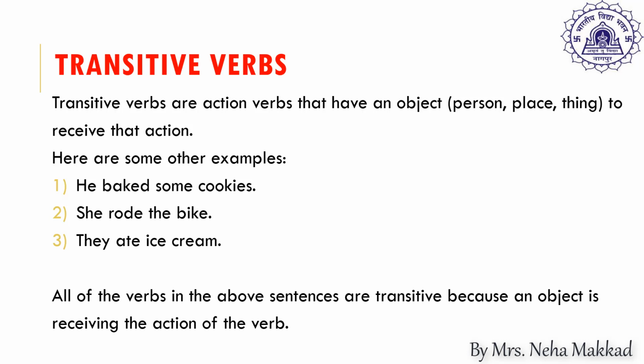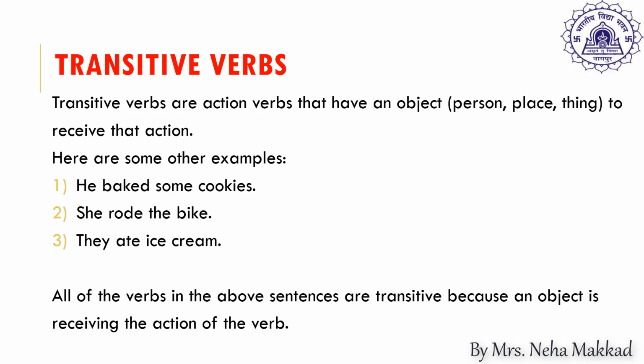Now, let us study a few more examples of transitive verbs. As I told you, the transitive verbs are the action verbs that have an object that receives the action. So in the examples, the person, place, thing that are the objects that are receiving actions, we will study them. Here are some examples. He baked some cookies.